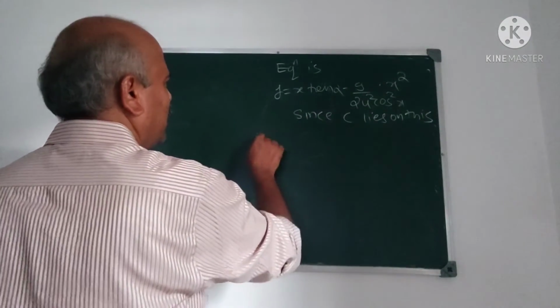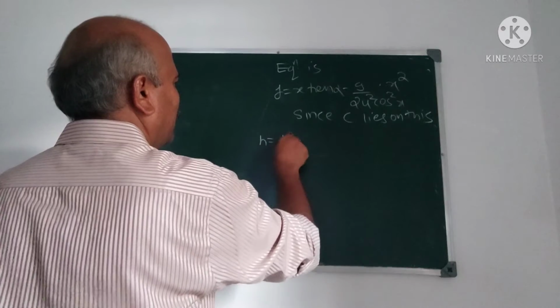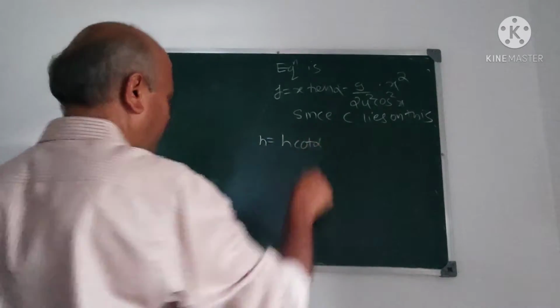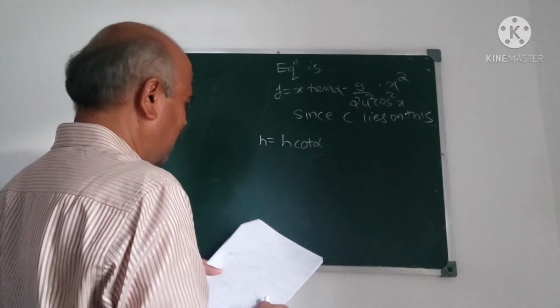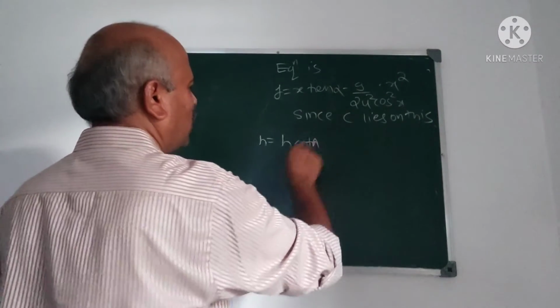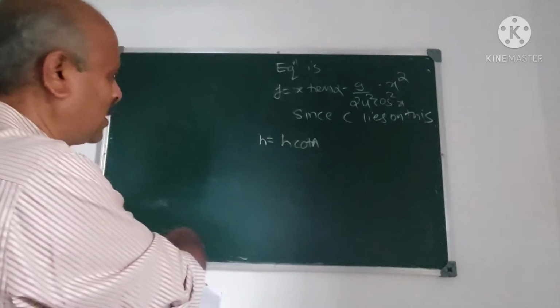What do you get? H is equal to h cot alpha, correct? H, is it cot alpha or cot A? H cot A, I have written h cot A.